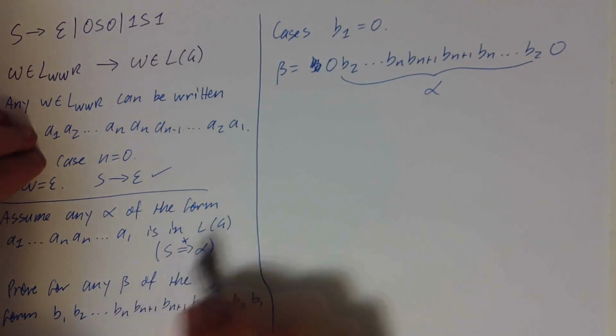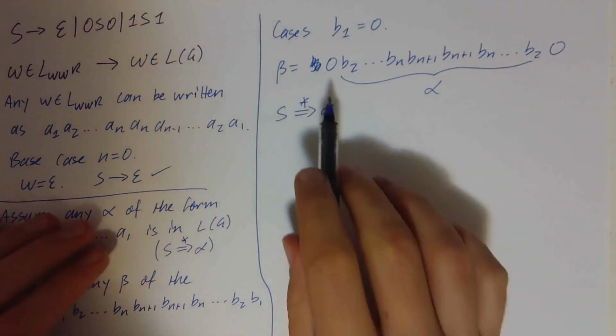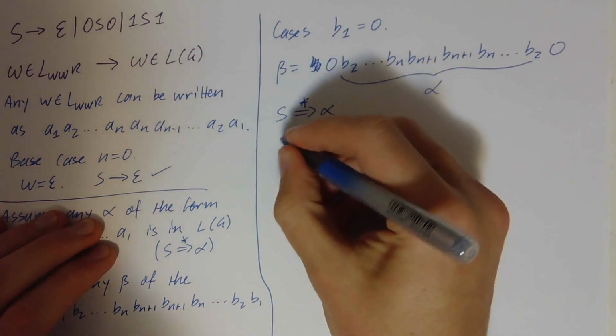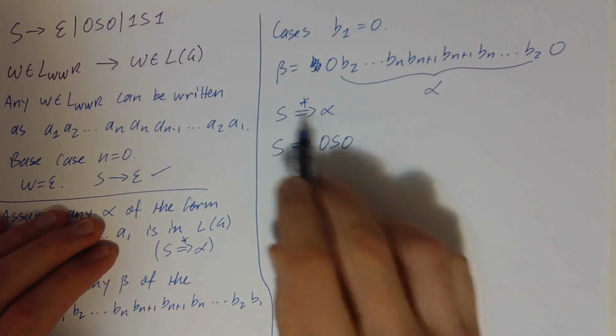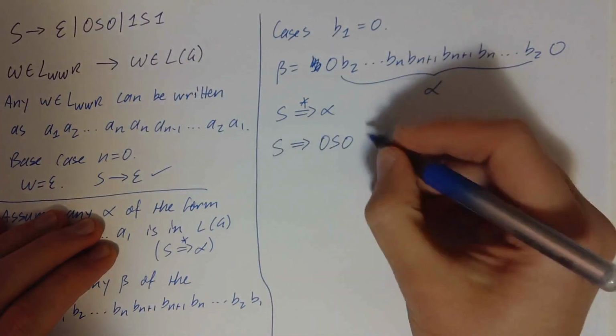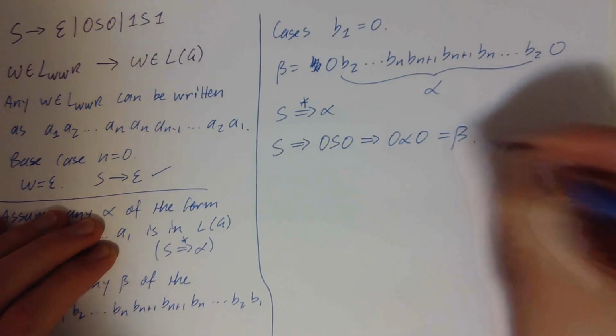That means there exists a derivation for this string here in the middle, which means I can use this to obtain a derivation for the entire string, as S can go to 0S0, and then I can replace this S with this sequence of productions to get 0 alpha 0, which is the same thing as beta.